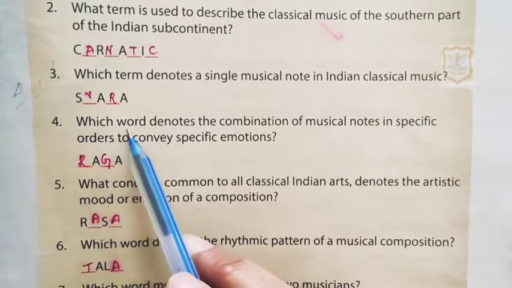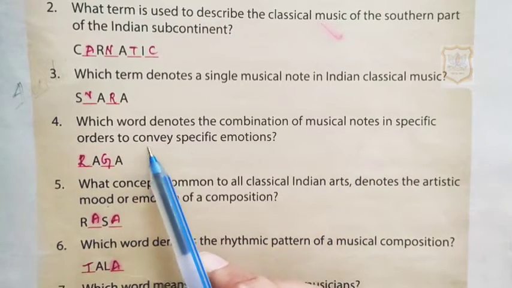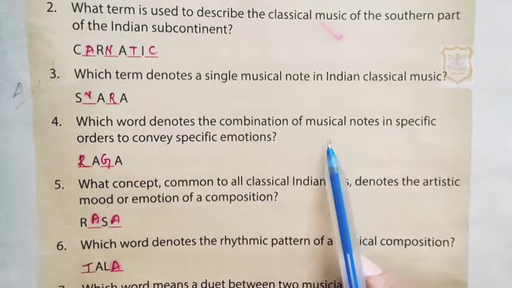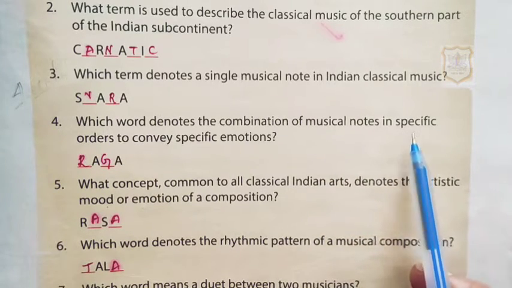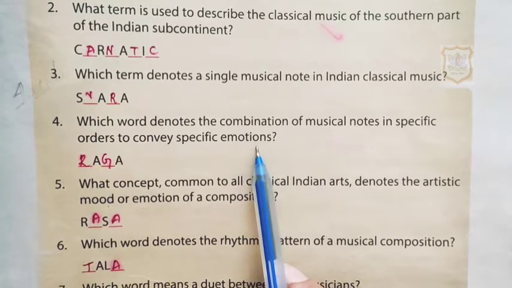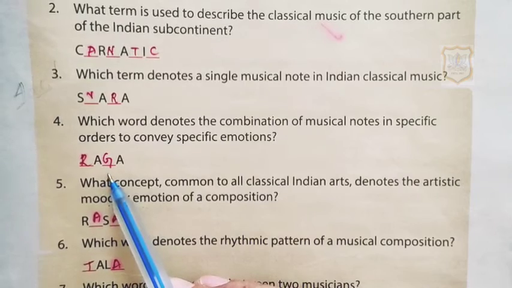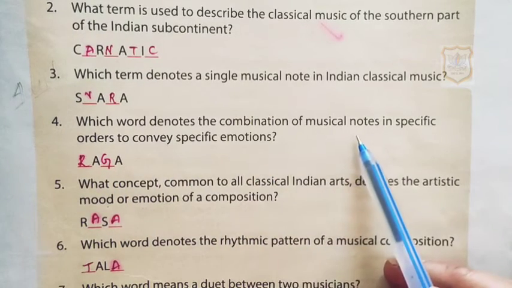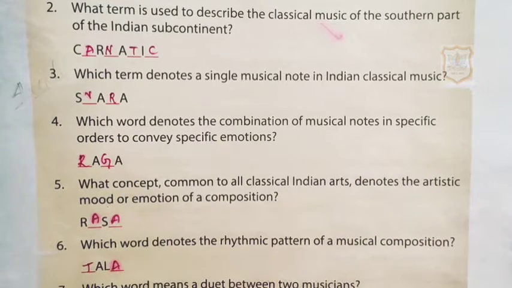Fourth one, which word denotes the combination of musical notes in specific order to convey specific emotion? Here the musical notes are in a specific order and convey an emotion. Emotions means bhav. That word is called raga. Raga will denote the bhav and the musical notes in the specific order.